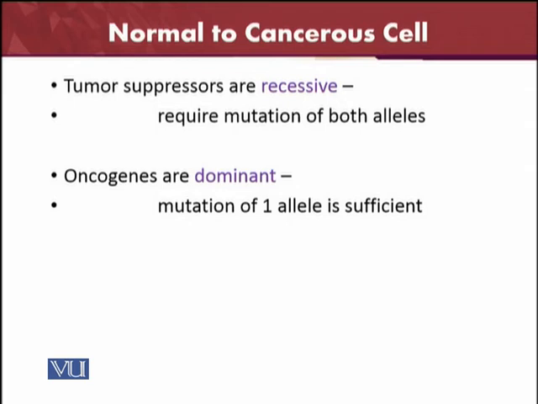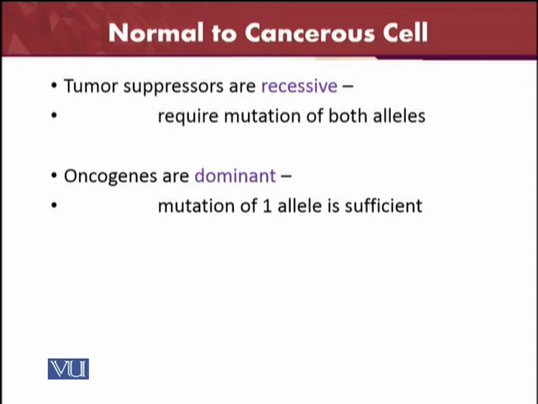So we have already studied that proto-oncogenes need to be converted into oncogenes to develop towards cancerous cells. For this purpose, if the tumor suppressors are recessive, then mutation is required in both alleles.